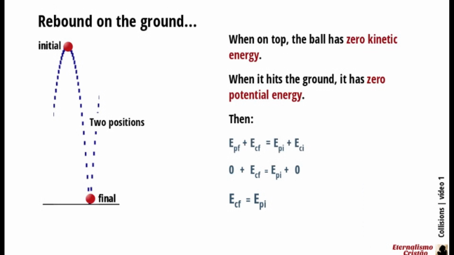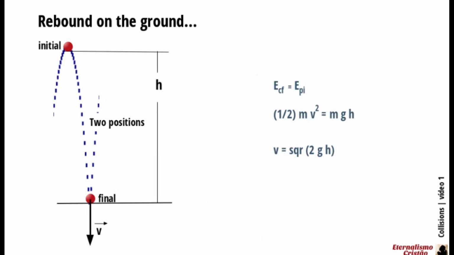You can observe the change in velocity as the ball is falling or going up. When on top, the ball has zero kinetic energy. When it hits the ground, it has zero potential energy. As we know, the velocity of the body when it hits the ground is the square root of the product of 2, the gravitational acceleration, and the height of the fall.